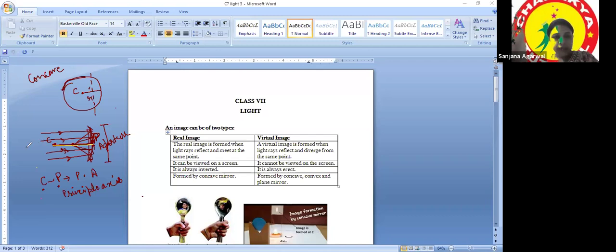So this is a property of a concave mirror: whenever parallel light rays fall upon the mirror, all the light rays will meet at the same particular point. Let's say they are meeting at point capital F. I'm naming it capital F. That capital F is exactly half of the radius.